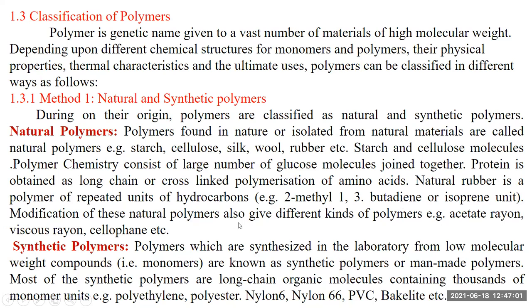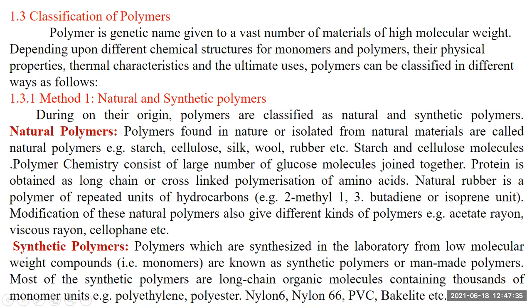Modification of natural polymers also gives different kinds of polymers: acetate rayon, viscose rayon, and cellulose derivatives. These are also under the category of natural polymers. Then there are synthetic polymers, also known as man-made polymers, which are synthesized in the laboratory from low molecular weight compounds. Most synthetic polymers are long-chain organic molecules containing thousands of monomer units.